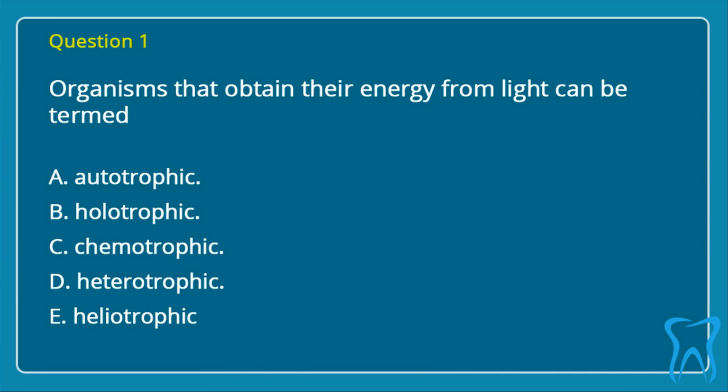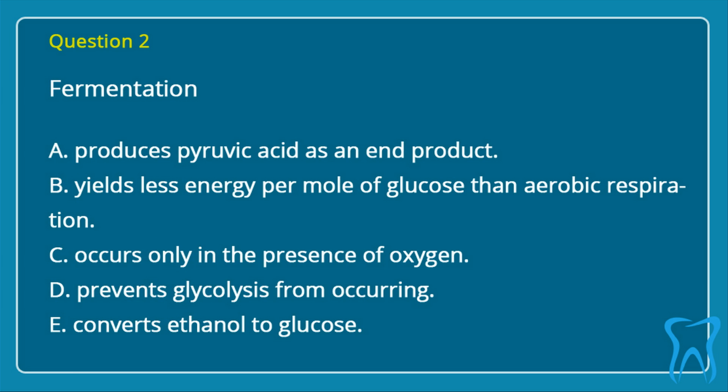Question 1. Organisms that obtain their energy from light can be termed: A. Autotrophic, B. Holotrophic, C. Chemotrophic, D. Heterotrophic, E. Heliotropic. Correct answer is A. Autotrophic.